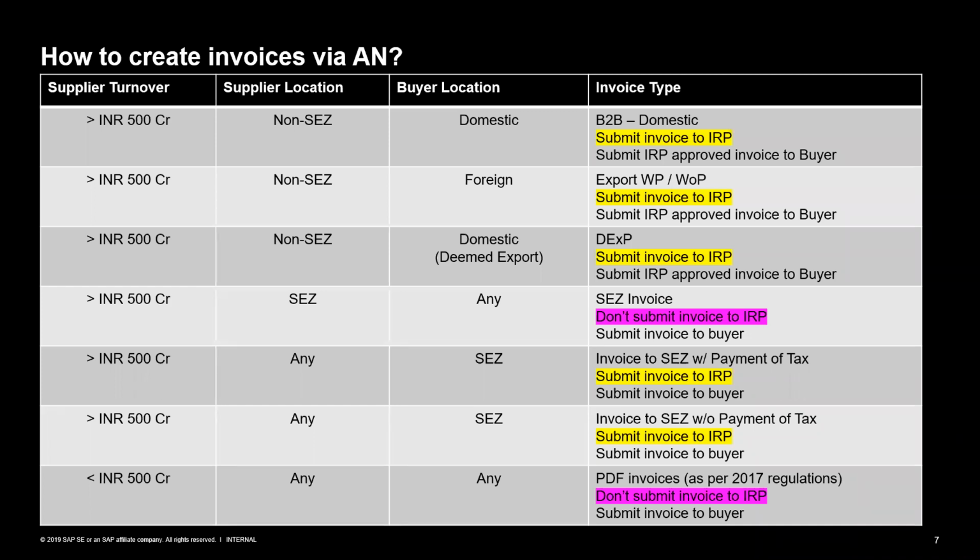So the supplier will have to actually log into the GST portal, look for that particular invoice and cancel it from there itself. So, Upal, I think I have a question here. I also wanted to have clarity on this. When we say cancellation, I'm referring to a rectification.